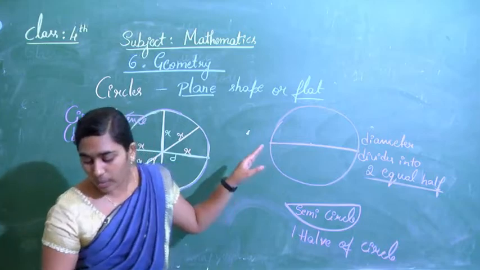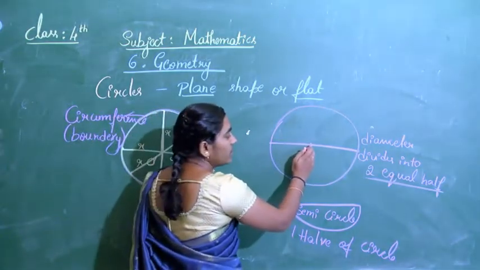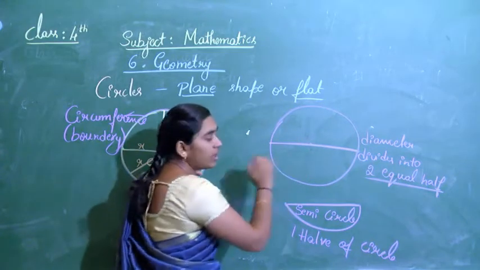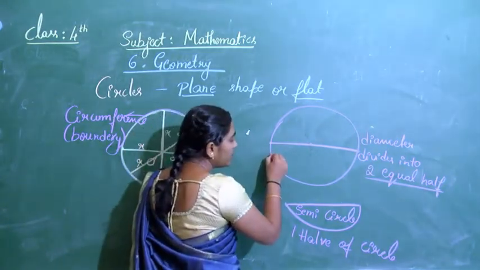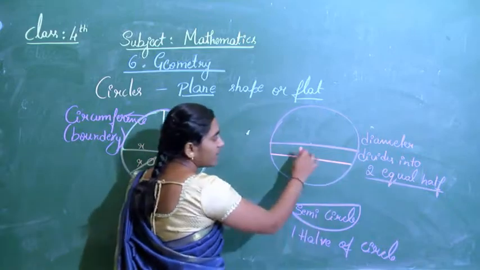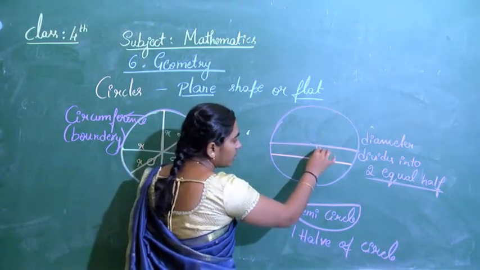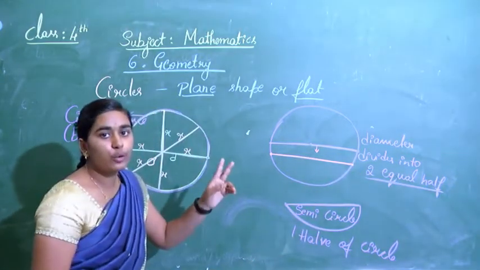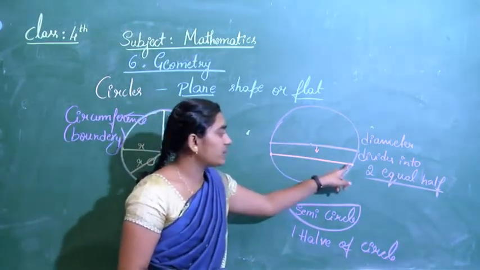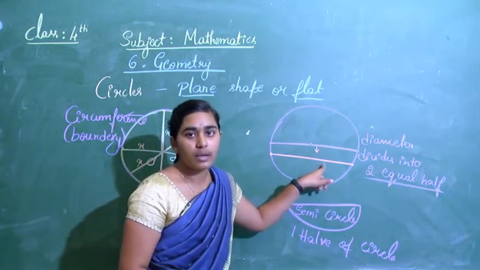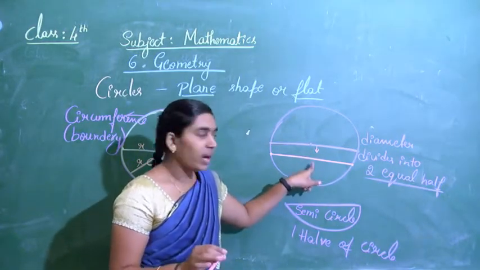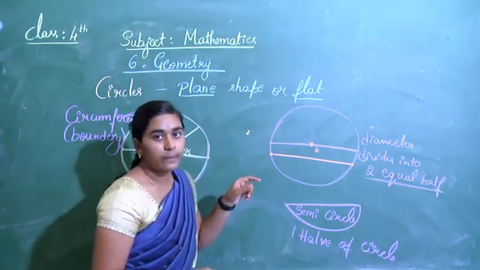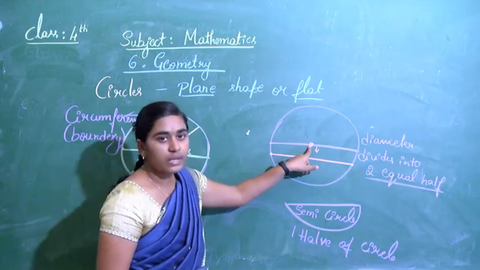And one more name is there. If you move this diameter to the upside or down, what will we get here? Like this, I am moving the diameter down. I will get a line which joins two points on a circle. This line is not passing through the center of the circle.